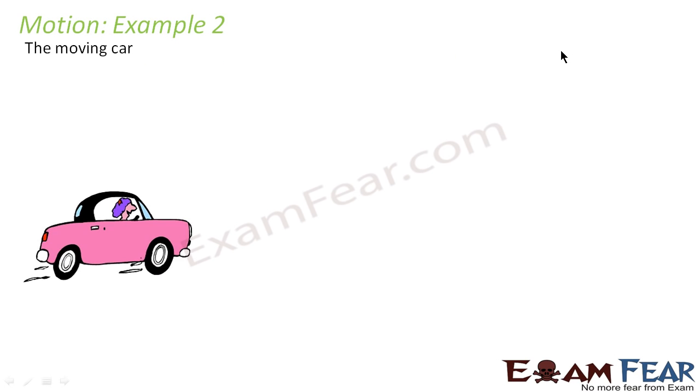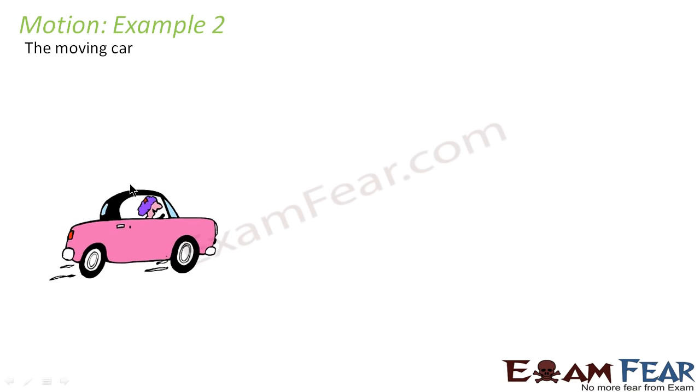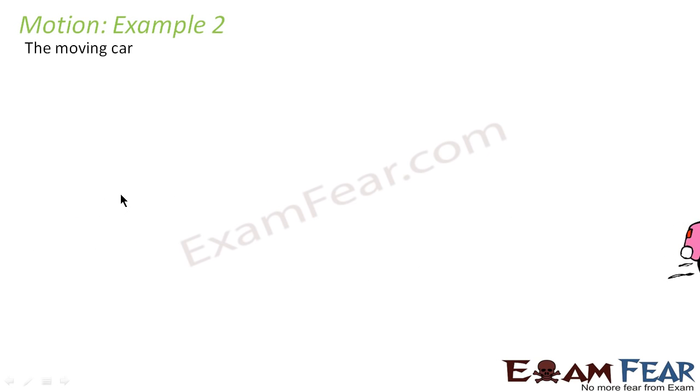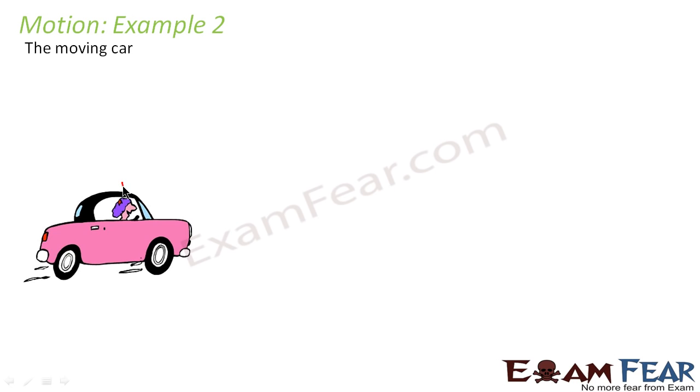Let us look at another example. A moving car. Right now we can see this pink car is at rest. This is the position of the car where it is standing. Now the driver starts driving and we see that with time the car changes its position. Initially the car was at this position, then it moved to this, and so on. So the position of the car kept changing as time passed. So motion is nothing but change of position with time.